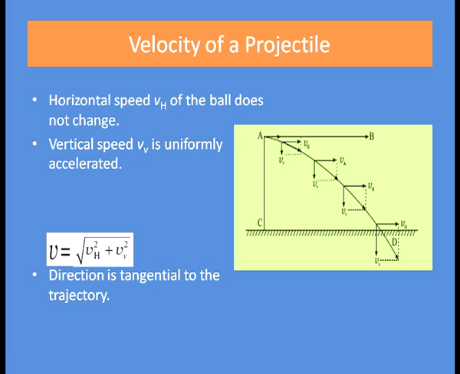So, the final velocity of the projectile, v, equals the square root of Vh squared plus Vv squared. And what will be the direction of the velocity? The final velocity is tangential to the trajectory. You can see in the figure the horizontal component Vh and the vertical component Vv, and the direction of the final velocity v is tangential to the trajectory.